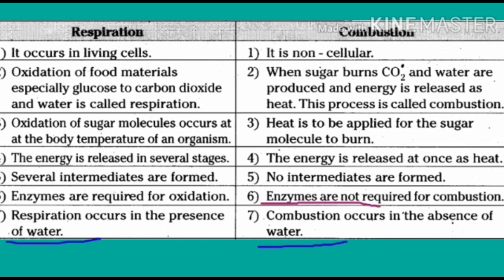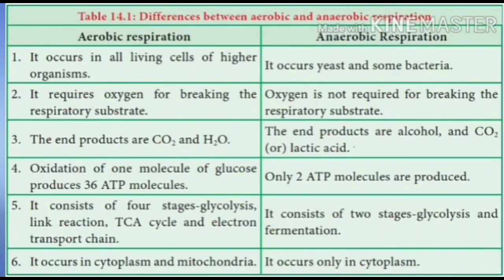But what is the end product of combustion? Now we can try to understand the types of respiration. There are two types of respiration, that is aerobic respiration and anaerobic respiration. Aerobic respiration takes place in the presence of oxygen. Anaerobic respiration takes place in the absence of oxygen. There are a few differences between aerobic and anaerobic. We can see them one by one as differences.